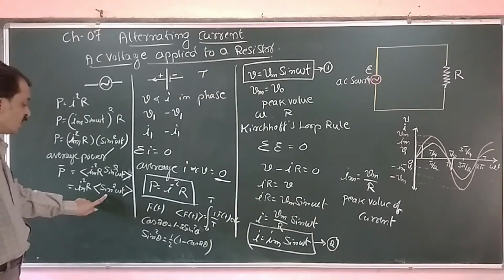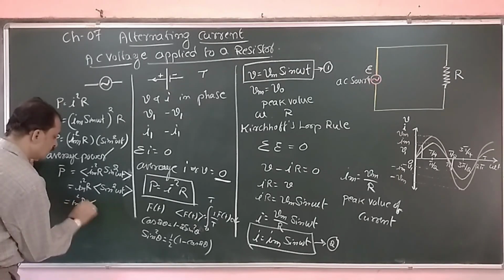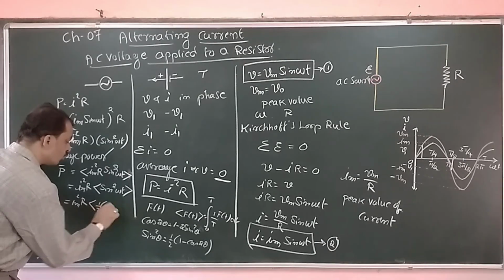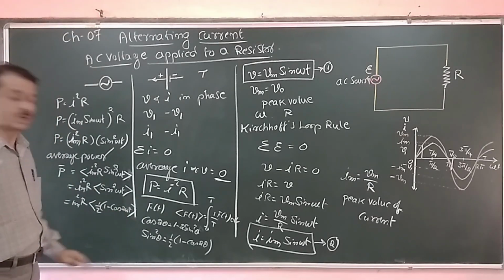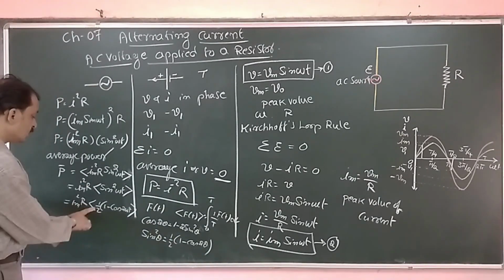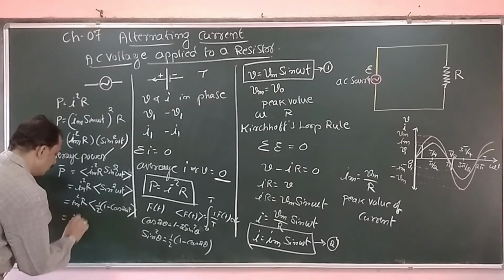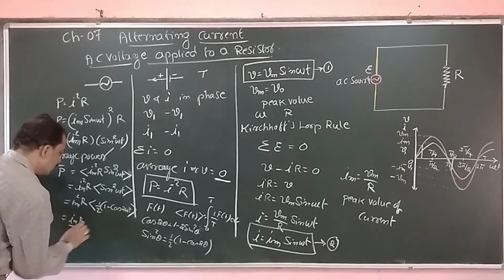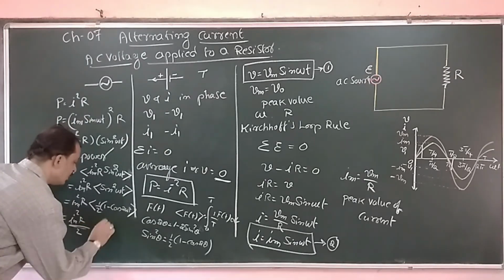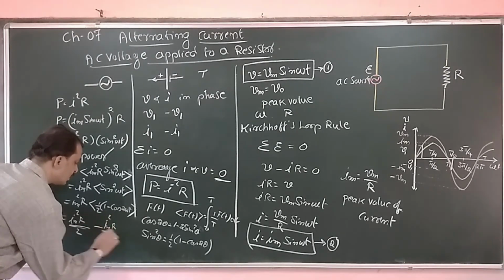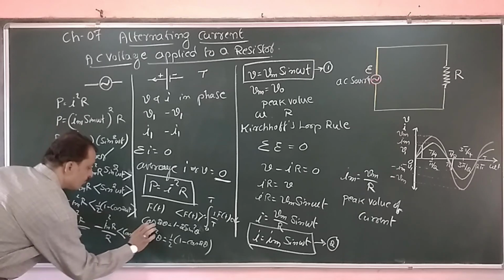Now if you use this notation here, then I am having Im square R average of half into 1 minus cos 2 omega t. It becomes cos 2 omega t. Now half into 1 is half. It is constant. Im square R by 2 minus Im square R divided by 2 into average of cos 2 omega t.